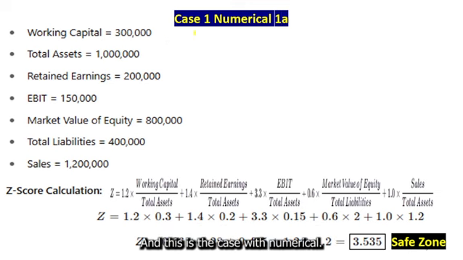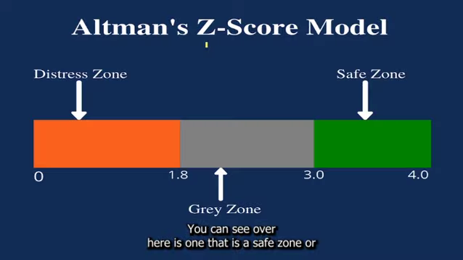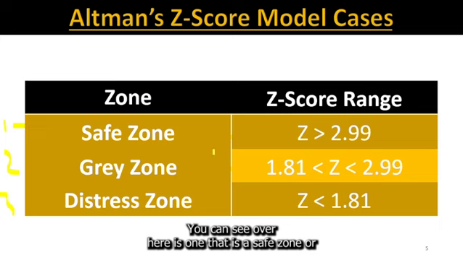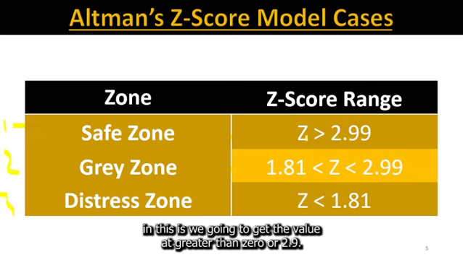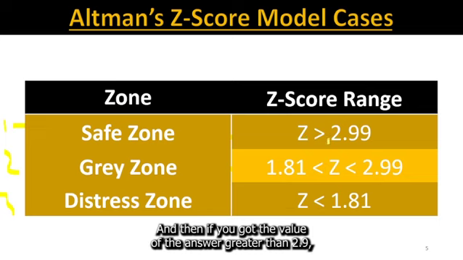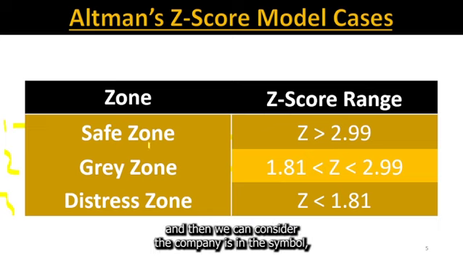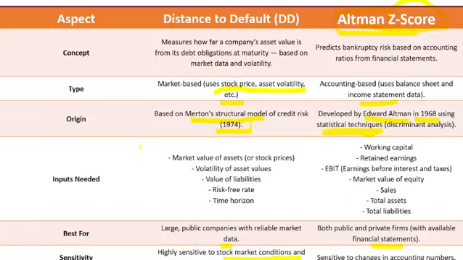Let's move toward the most important part, which is the numerical. This is case one. You can see over here, case one is the safe zone, where we are going to get a value greater than 2.99. If our answer is greater than 2.99, then we can consider the company to be in the safe zone. Let's see over here.